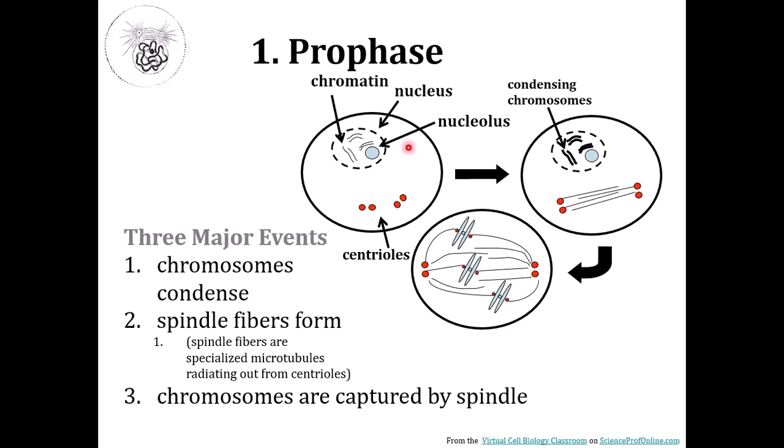They are kind of a cell skeleton, microtubules. Spindle fibers are made of proteins called microtubules. And these centrioles are very important for mitosis.